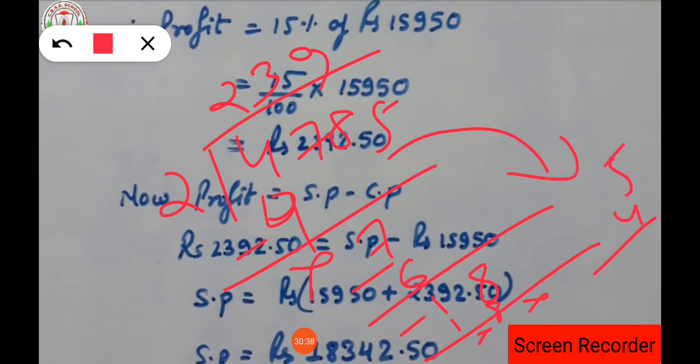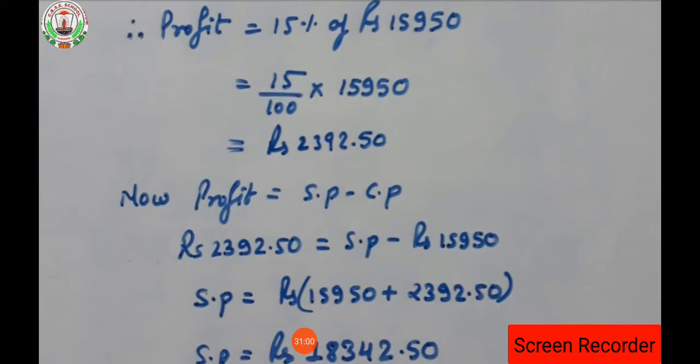Then 5 means 4 we take, 1 will be carried, that is 2 times. Now 1 is left, so for that we take the decimal. So 10 comes 5 times. So what is the profit? That is 2392.5, the profit amount.